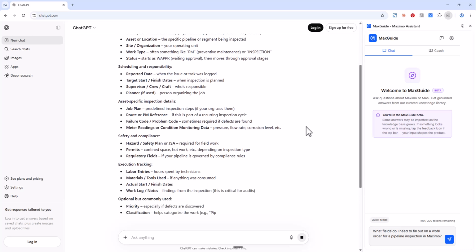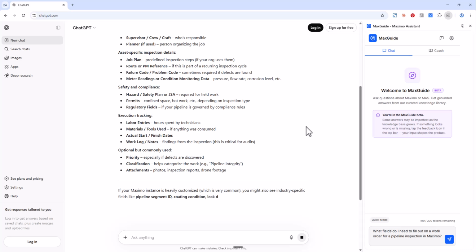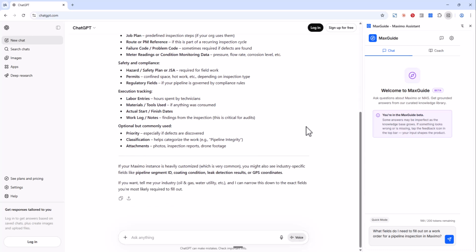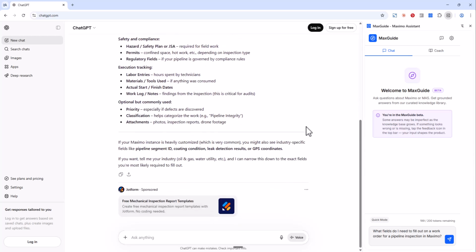Meter readings or condition monitoring data. Pressure, flow rate, corrosion level. Here's where ChatGPT starts blending things together. Meter readings are real. There's a measurement value field on the work order. But condition monitoring data is not something you fill out on a work order form. And corrosion level is not a field on any Maximo object. ChatGPT is describing things a pipeline inspection involves and presenting them as fields you'd fill in. Those are different things.